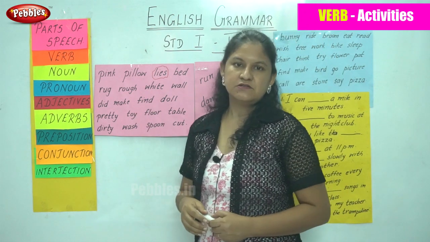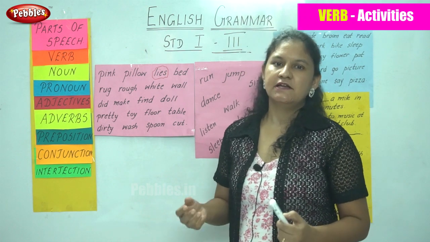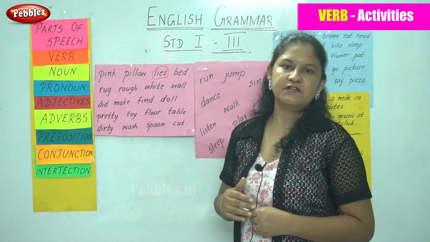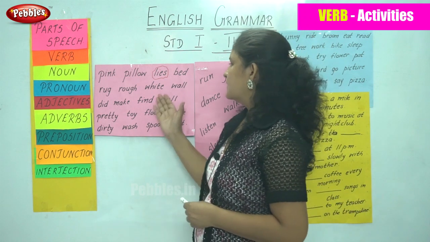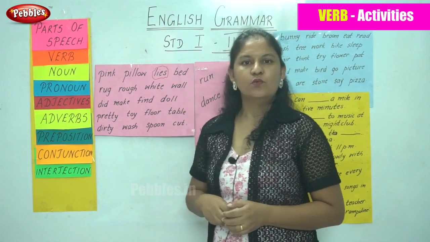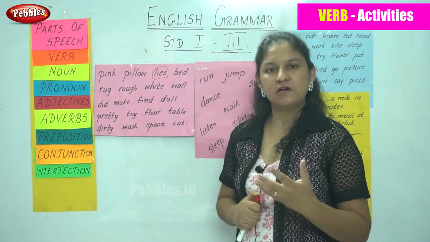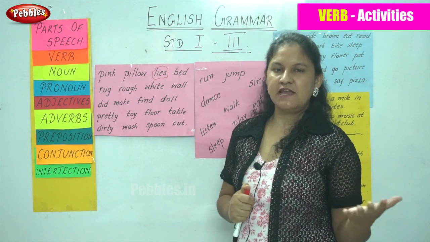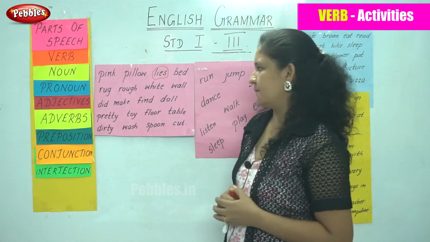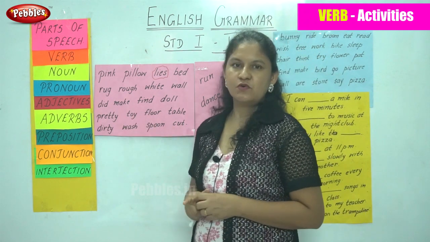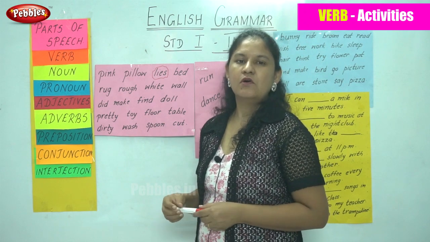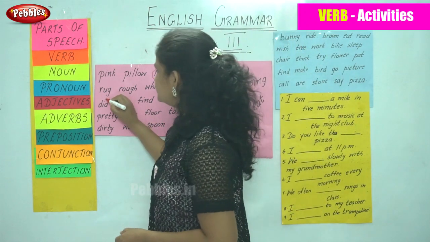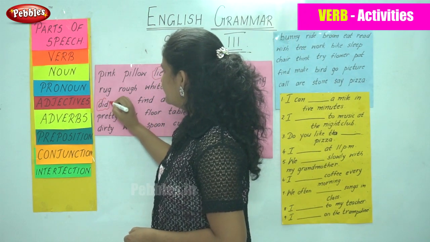Rough. So the rough is, it is rough. It is not an action word. It is how a particular thing is. Next is white. White again is the name of a color. Wall. Wall, as you know, is the name of a thing in a building. Did. So I did my homework or he did his homework. That is the action word or the verb.